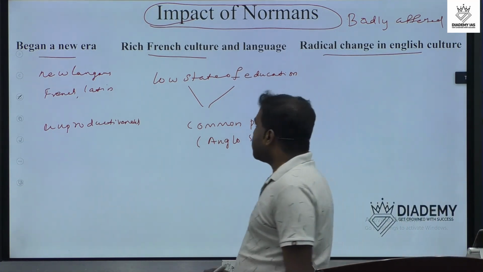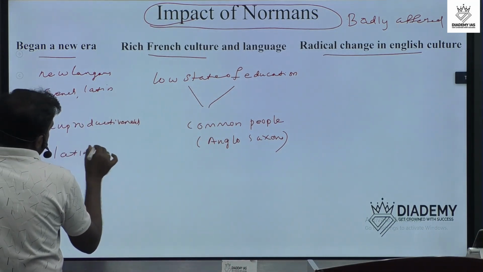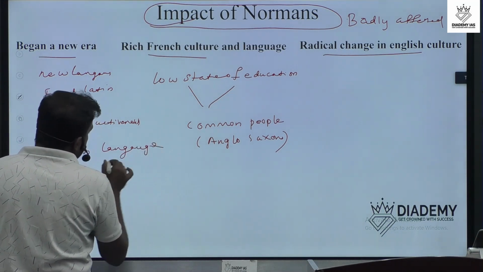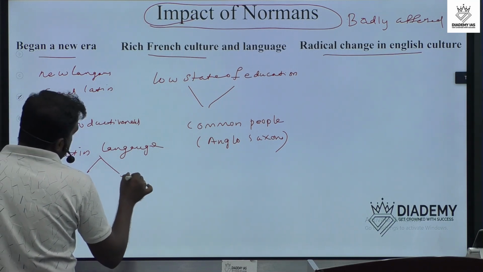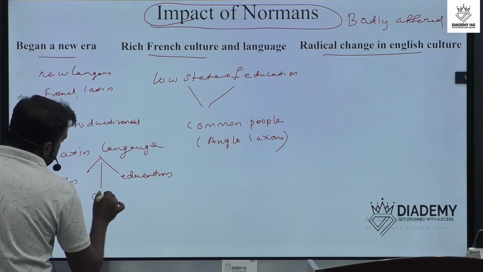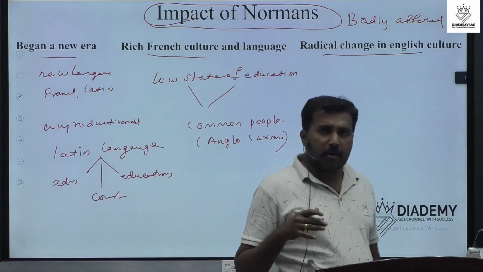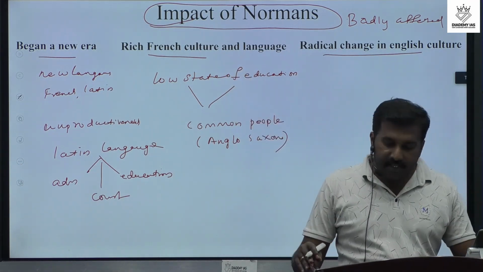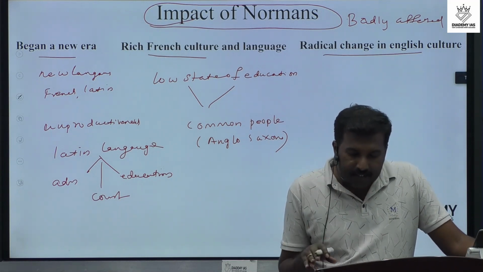Then the increase of the Latin language. The next important point is the increase of the Latin language. In all major sectors, including administration, education, and court, the Normans used the Latin language. It was another impact of the Normans on English life. That means England.